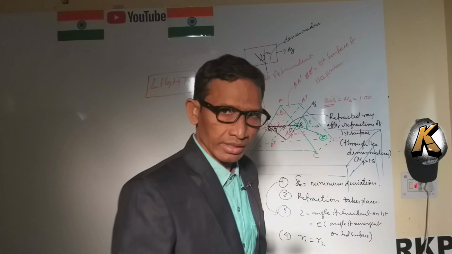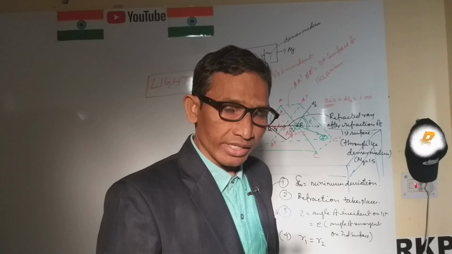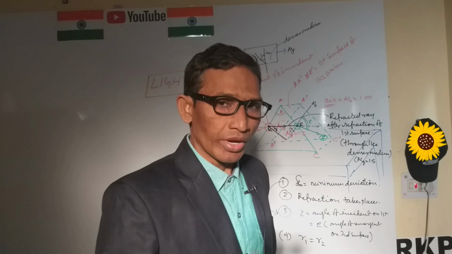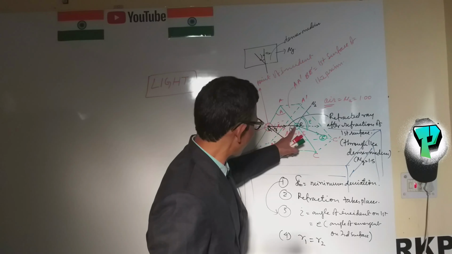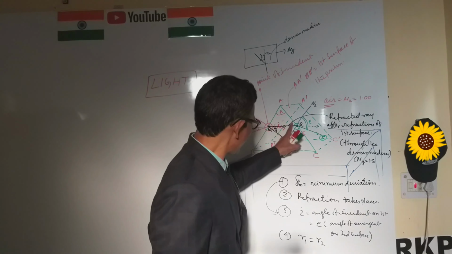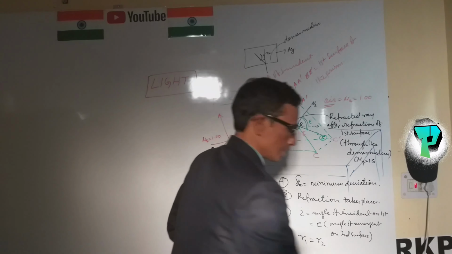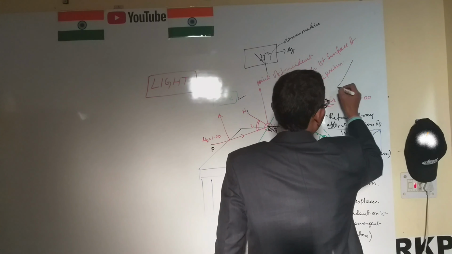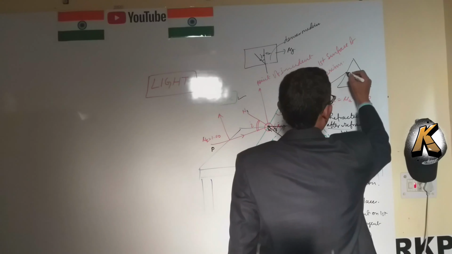R2 is the angle of the refracted ray. For the first surface, this is not the refracted ray, this is the incident ray for the second surface. Suppose this one is the prism and this is the point of incidence.